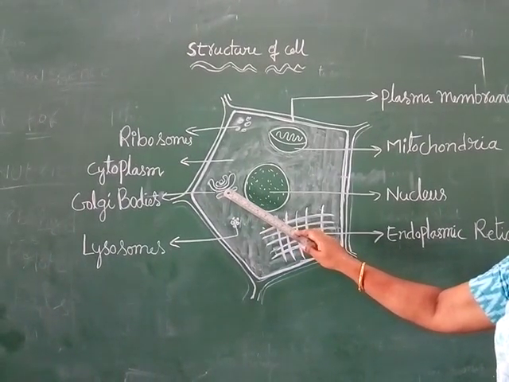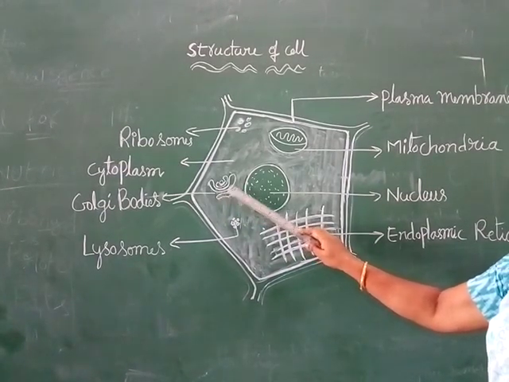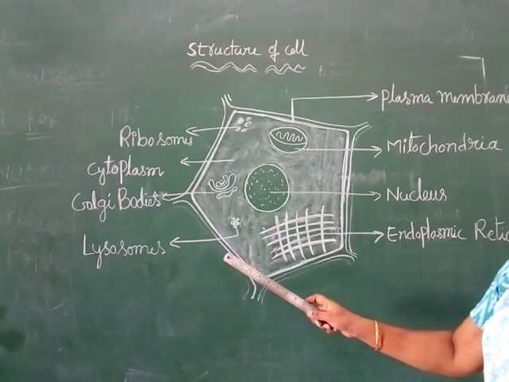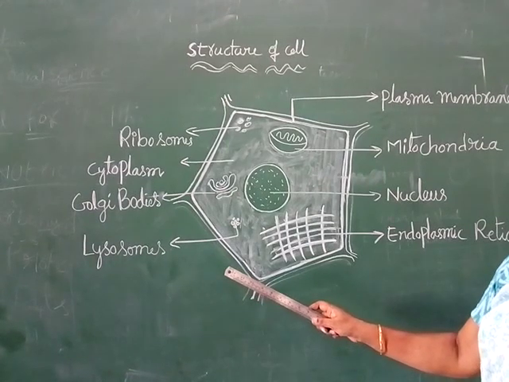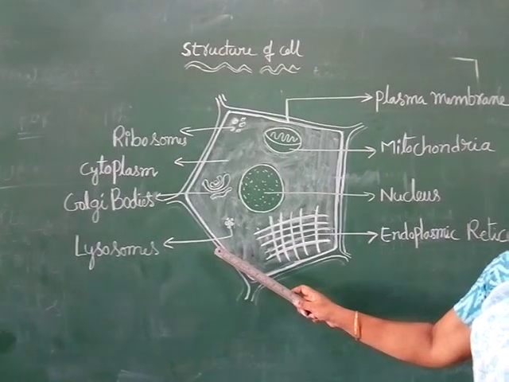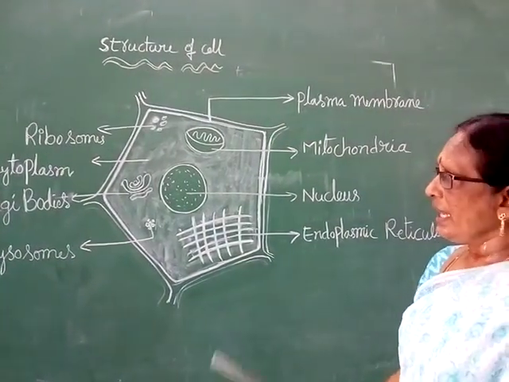They are packaging bodies. They pack proteins and other materials. Next one, lysosomes. These are called suicidal bodies. They destroy all the waste materials by releasing some enzymes and die with their cells. So they are called lysosomes. This is the structure of any cell.